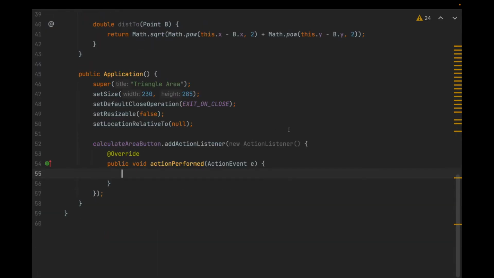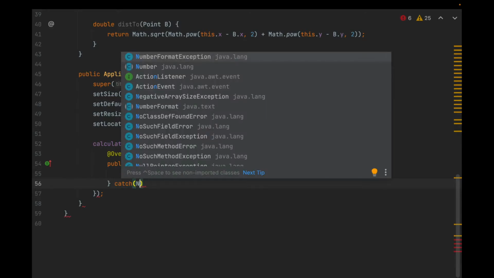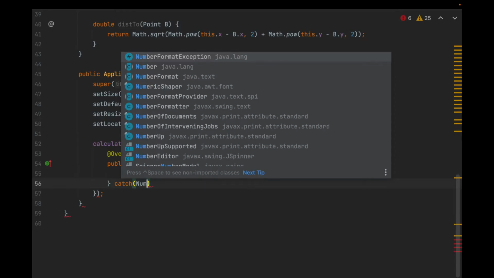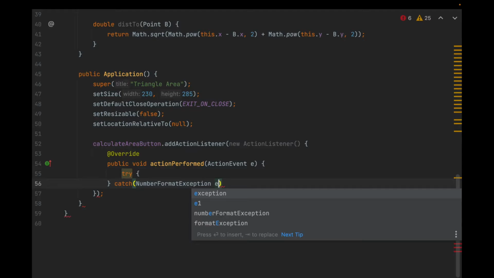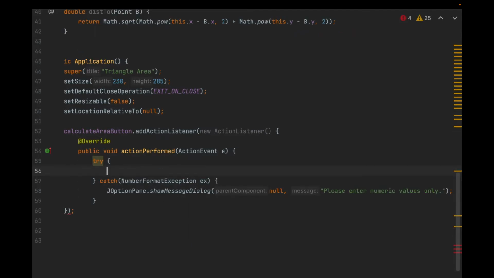Now that we have the Point class incorporated with the additional dist2 function, I can go ahead and start taking the user inputs. Remember that if you're going to take user input, you probably need a try catch block to allow for user input errors. So I use try, and we're going to catch, as I explained before in a previous video, a NumberFormatException, and we'll call it EX and not E, because if you look up here, the ActionEvent is already defined as E in this function.